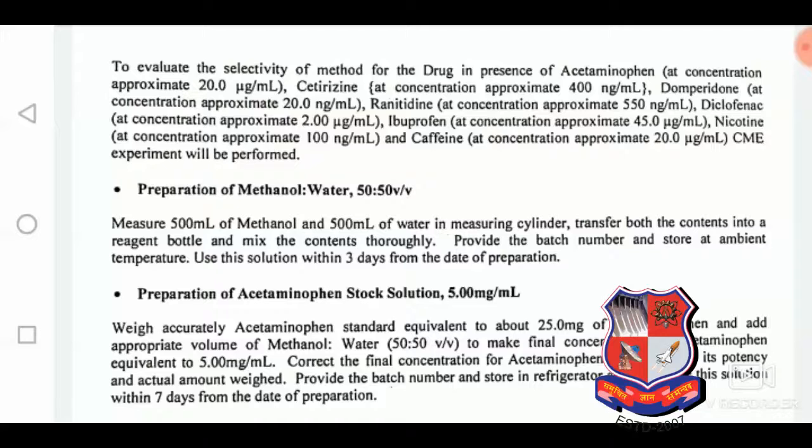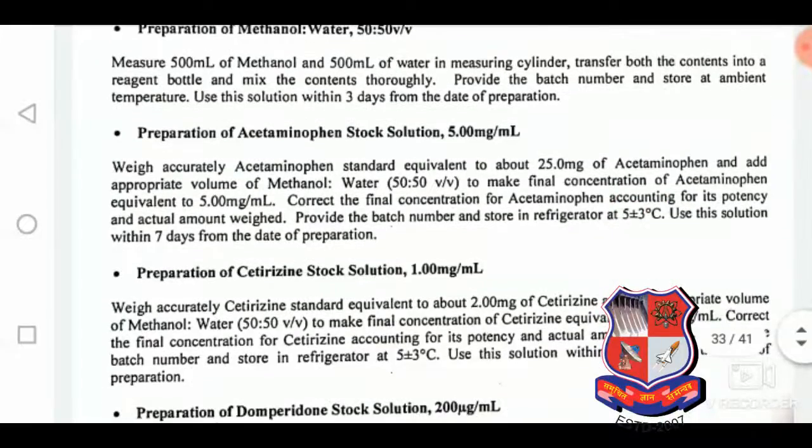So in the presence of OTC drugs we have to perform this analysis, because some patients may ingest these over-the-counter drugs, and if the drugs are present, then any impact of these drugs on the final analysis has to be checked.